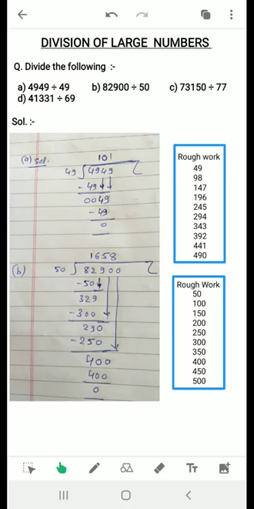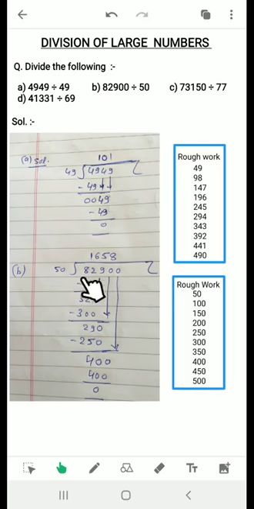82,900 divided by 50. So how to divide 82,900 by 50 is, first I will take 82. These 2 digits are larger than 50, so I can take 82. So see in the table, 51 ja 50, 52 ja 100. So this 100 we cannot take because 100 is greater than 82. So just before 100, what we got? 50. So that is 51 ja 50 I will write.